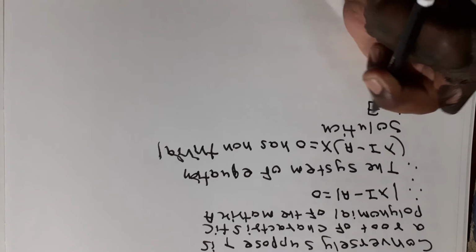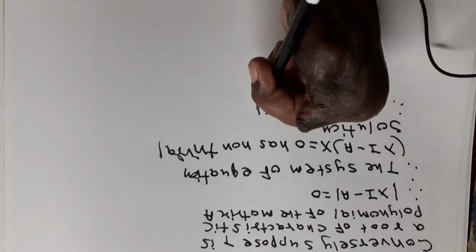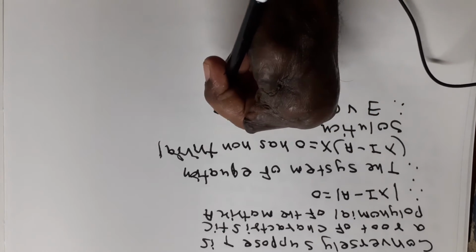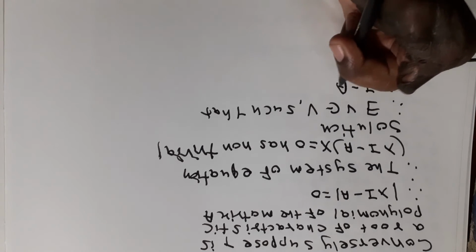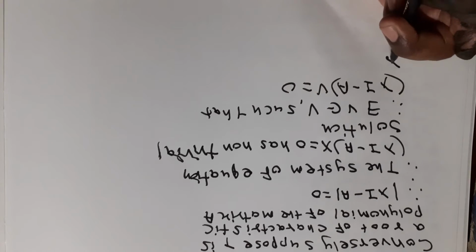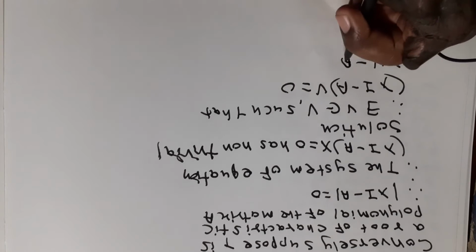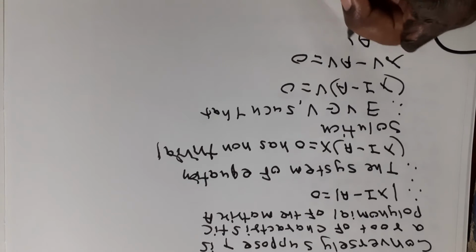Therefore there exists a v belonging to V such that (lambda I minus A)v is equal to 0. Therefore lambda v minus Av is equal to 0. Therefore Av is equal to lambda v.